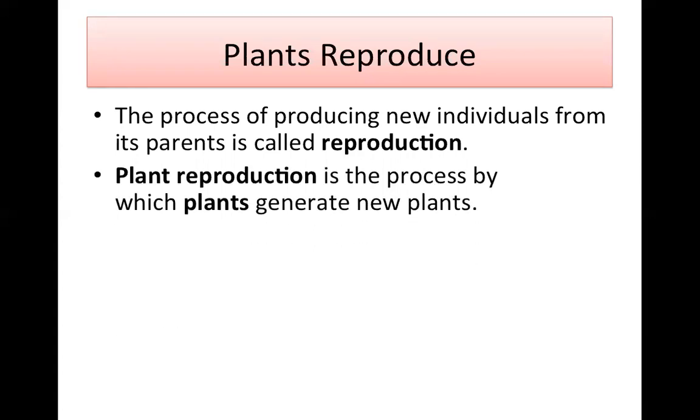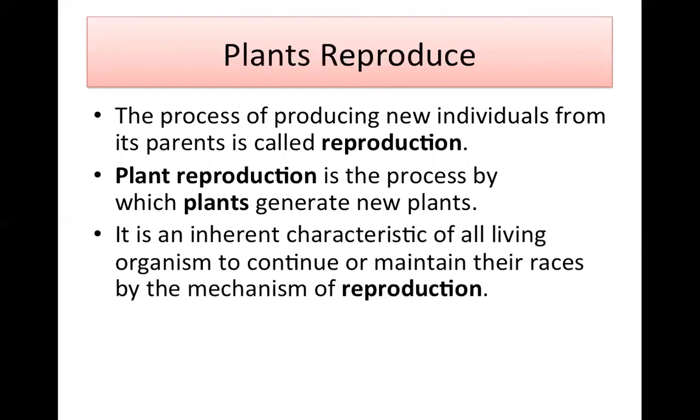Now, plant reproduction is the process by which plants generate new plants. From a rose plant, you get a new rose plant. From a mango tree, we get seeds and this seed grows into a new mango tree. From a neem tree, we get seeds and from seeds, a new neem tree grows. So this is reproduction in plants.